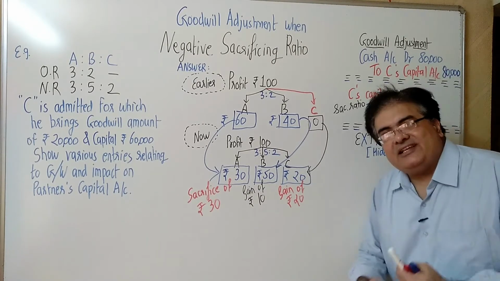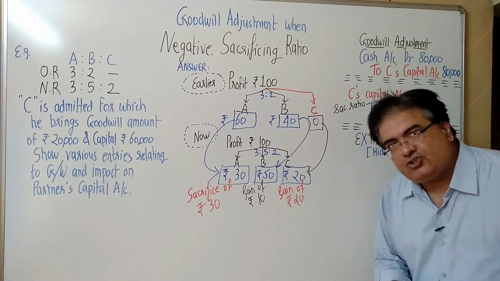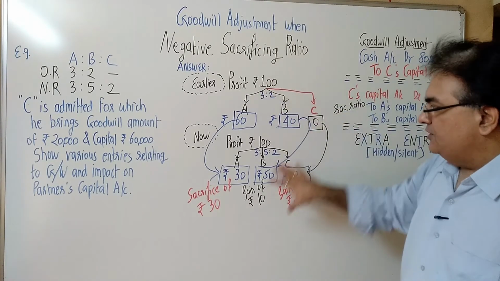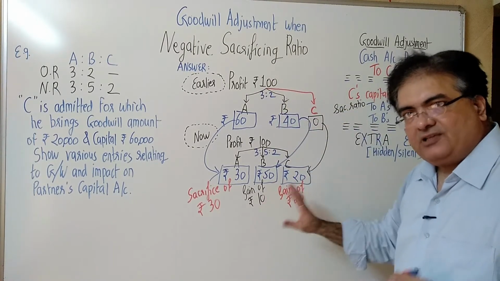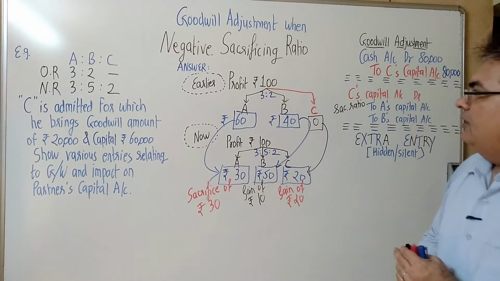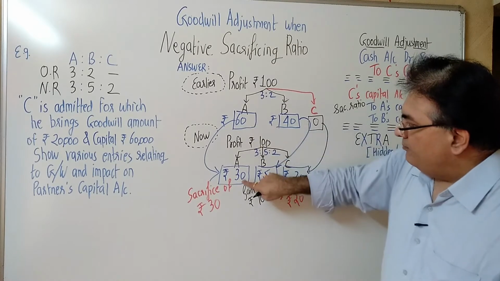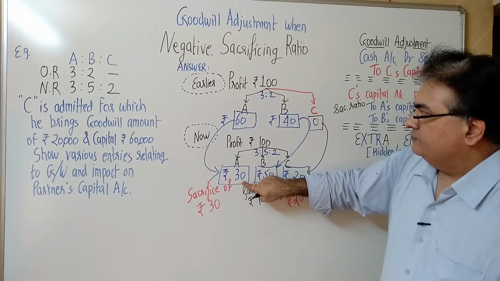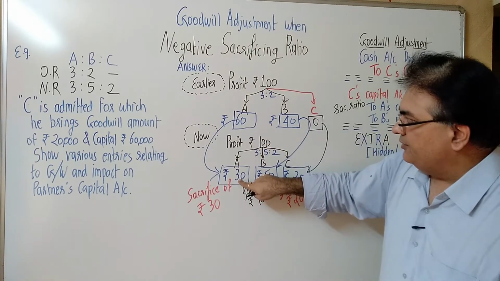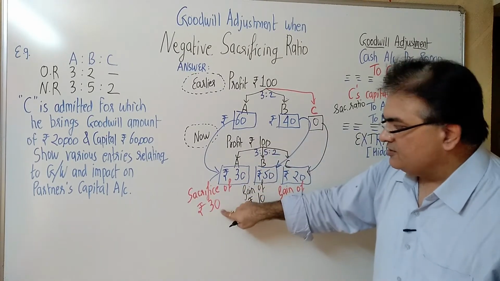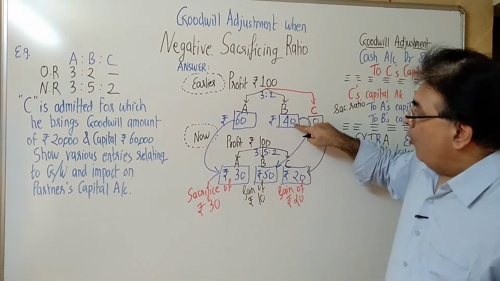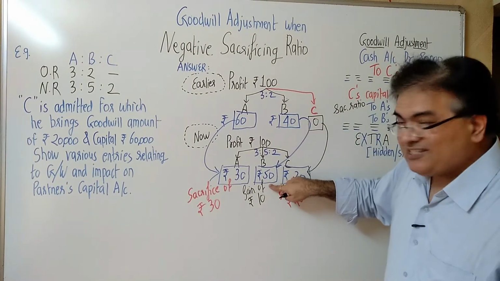Why is it called a negative sacrificing ratio? This is the old, and this is the new after C has come. Sacrifice is old minus new. Earlier A was getting 60, now 30. 60 minus 30 is positive 30. For B, old is 40, but now it is 50.